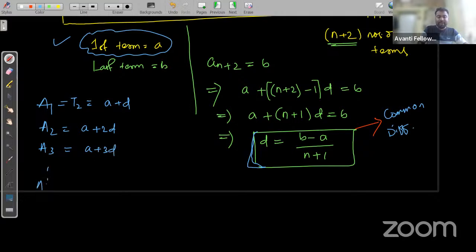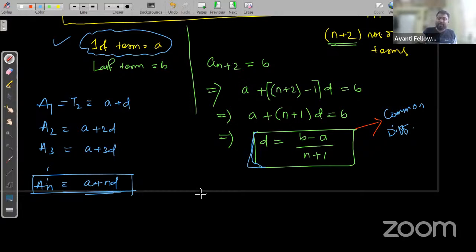So similarly, An will be a plus nd, right? A plus nd. So likewise, you can find all the arithmetic means in between two numbers if they are given. Is it clear to everyone? Simple, na? Is it clear to everyone, guys?